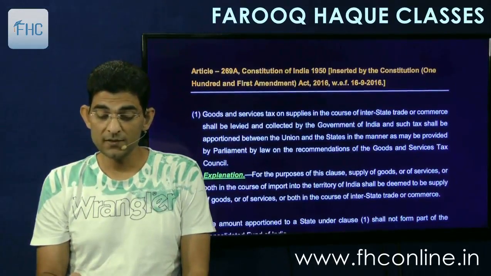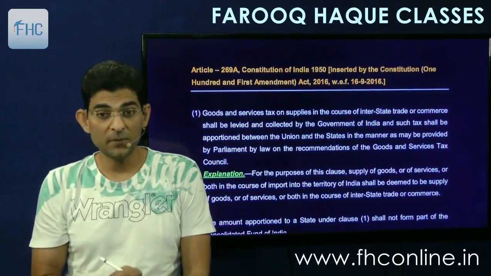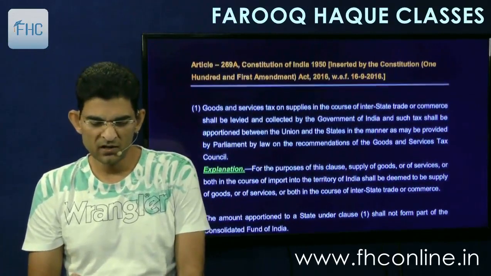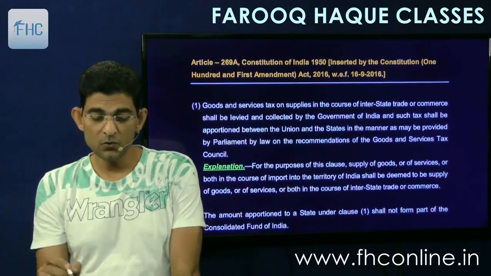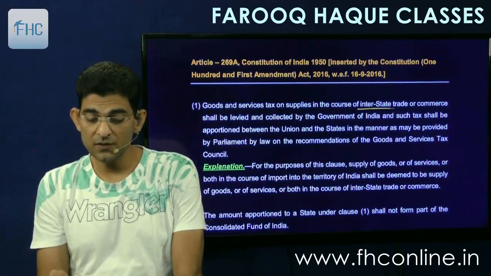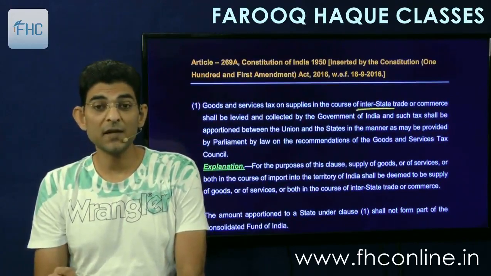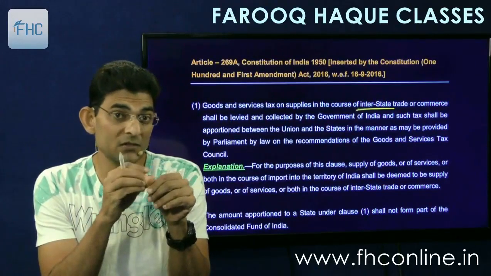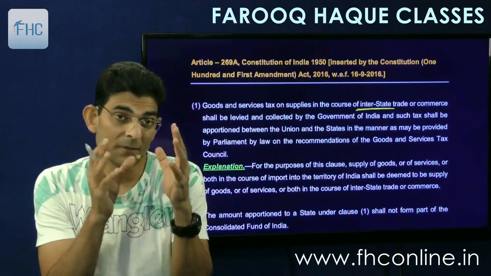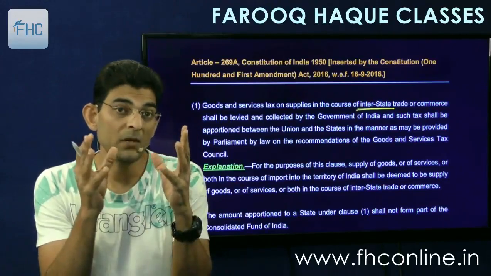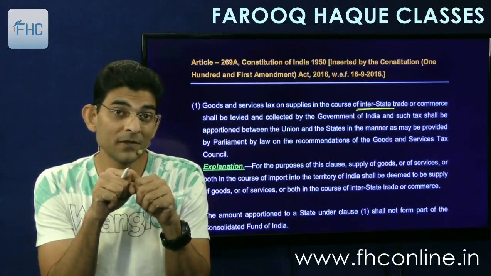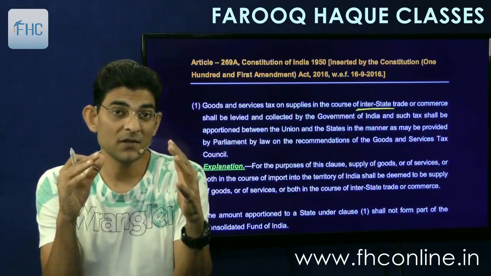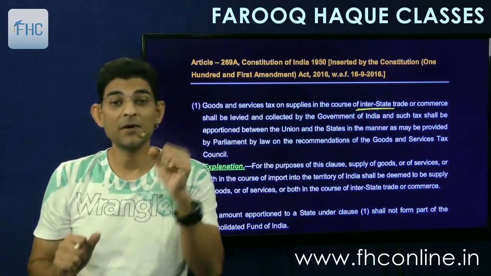Then 269A, this was also amended. What it says? Goods and service tax on supplies in the course of interstate trade or commerce. So this is regarding segregation of the tax collected. The tax which is collected on interstate transaction in the name of IGST. Right? So it is collected by the central government, no doubt. But will it belong to the central government fully? Will the money belong to the central government? No. It has to be divided among the central and the state. So how will it be divided? That is given here.